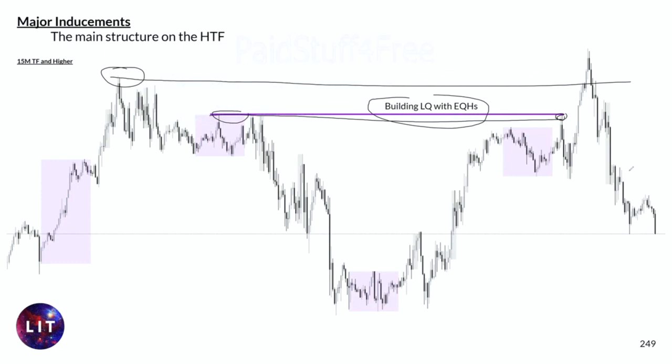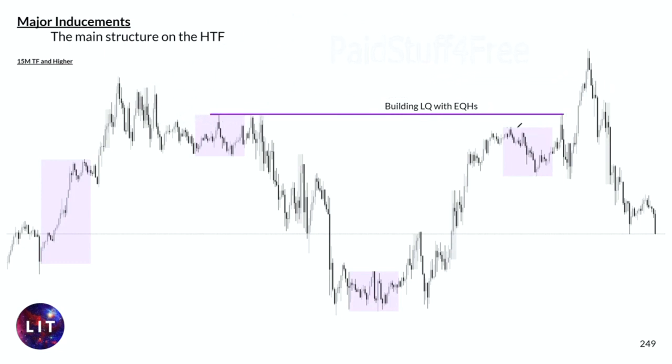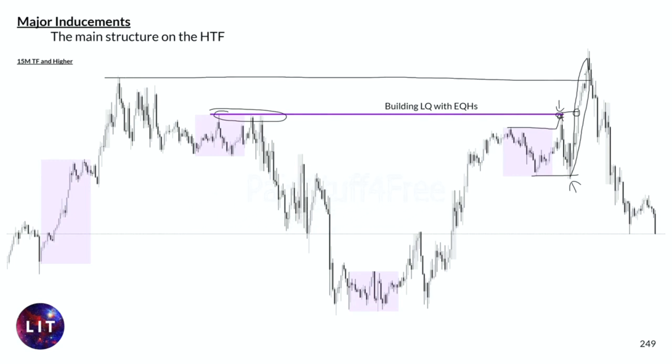Guess what happens in this internal play? First it induces these highs. Secondarily, it builds liquidity in here with these equal highs. It induces the low with this minor one just to push price higher. It grabs this zone first of all and then goes for the medium inducement in these areas to grab the higher time frame liquidity.